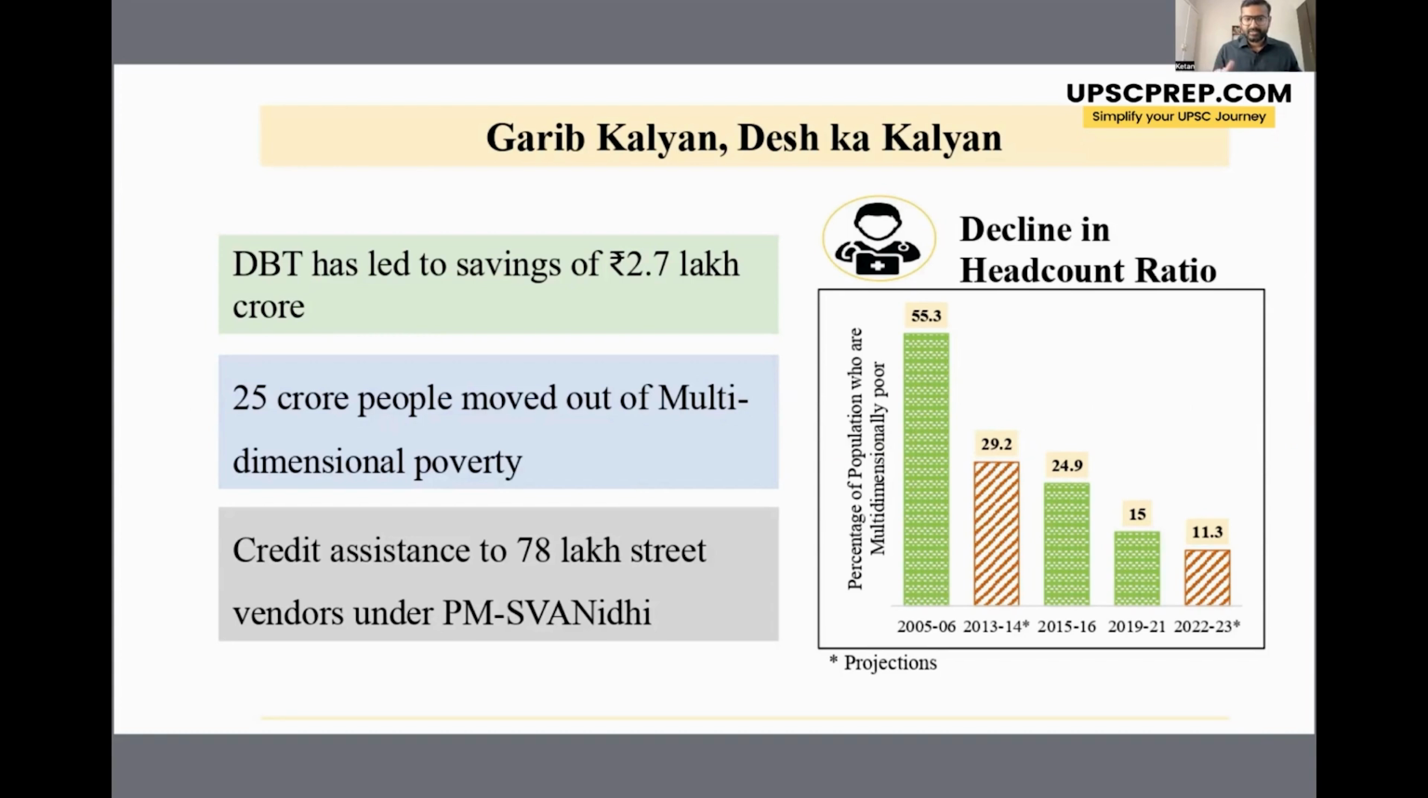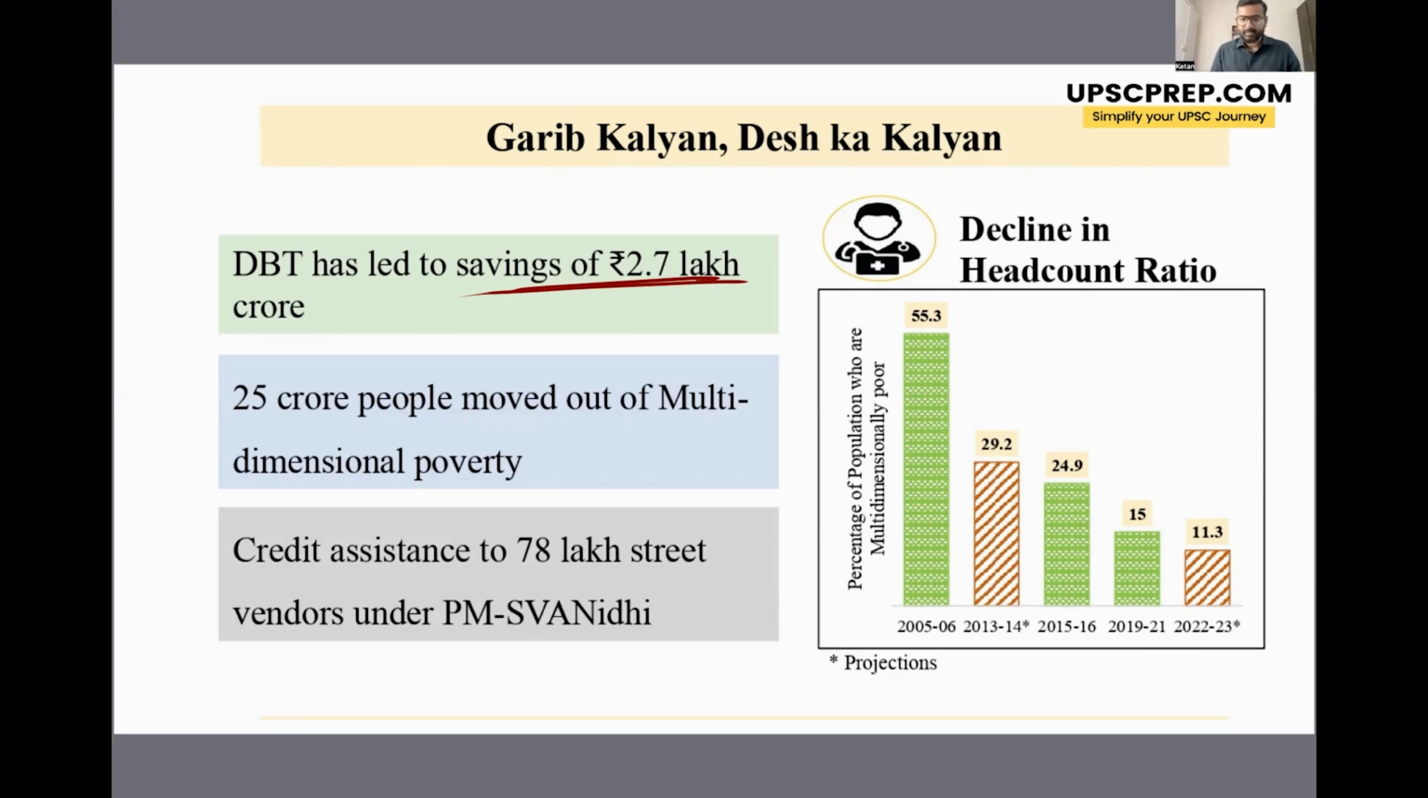Here, the government has introduced direct benefit transfer. We all know about it. So the benefits of various government schemes and programs are directly transferred into the bank accounts of the poor, right? And this has led to savings of around 2.7 lakh crore. Now, here I want to state that the numbers are not that important. You can skip the numbers, but just try to know what the various government initiatives are, right? Because that is important for the exam.